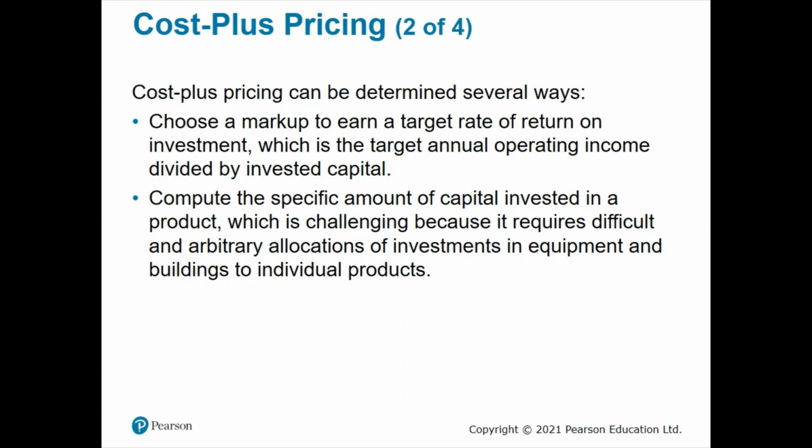And how can we determine cost-plus pricing? Mathematically, the formula for cost-plus pricing is: cost-plus price equals total direct cost plus allocated indirect cost plus desired profit margin. The profit margin is based on the targeted rate of return on investment. The target can be calculated as annual operating income divided by invested capital.